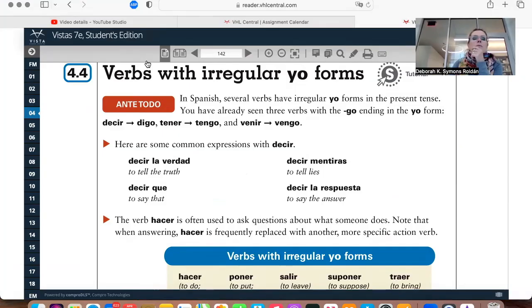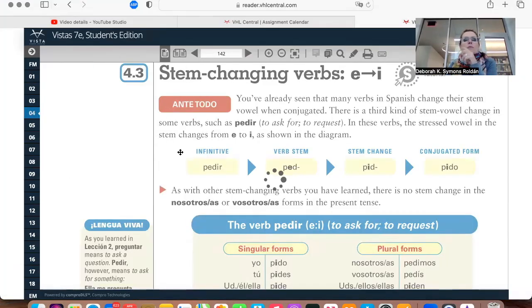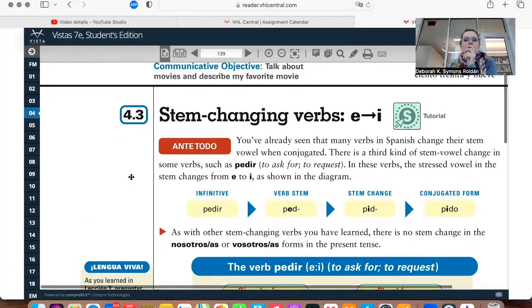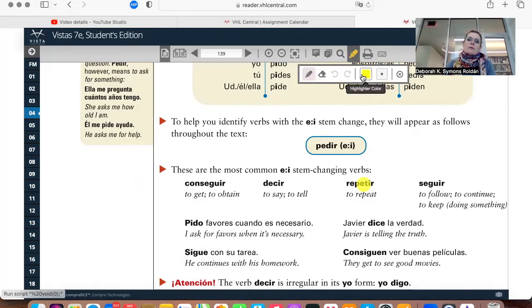Actually, that's the other one that we're going to do next Monday. All right, so here you go. One little note, I have that little yellow dot there because I just wanted to tell you that when you have a verb that has two E's, like repetir, you're going to always change the one that's closer to the end of the word. So see, repetir, you're going to change this one. So yo repito, always the one that's closer to the end of the word.